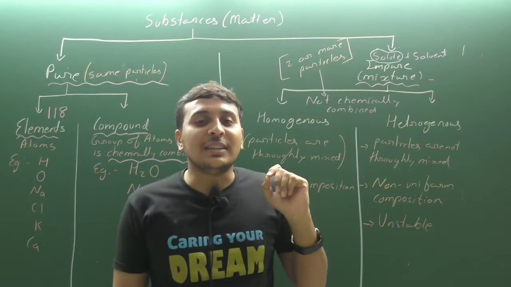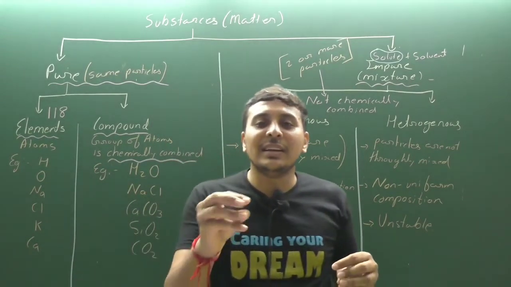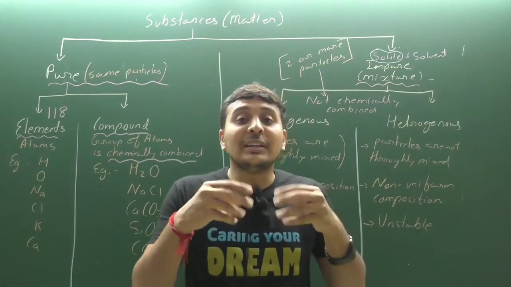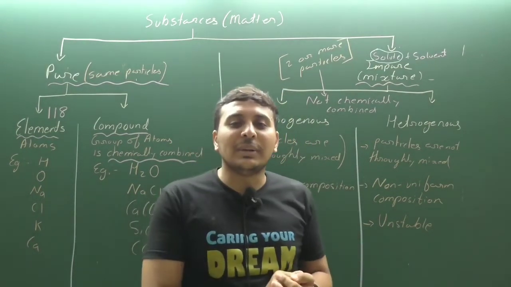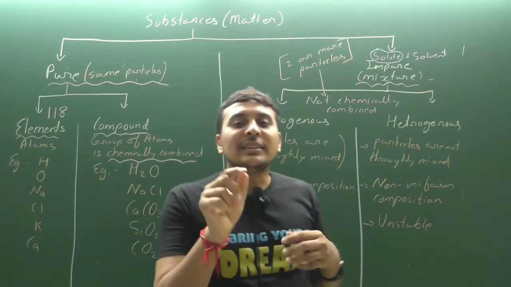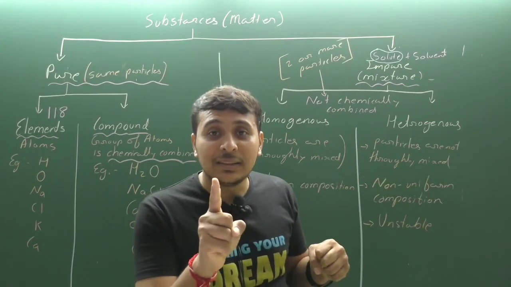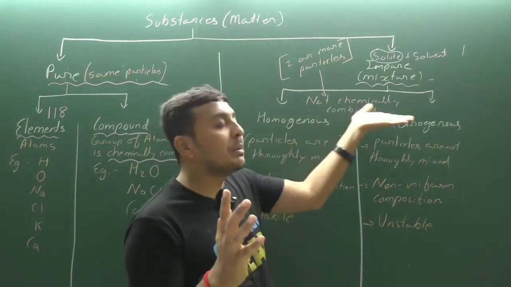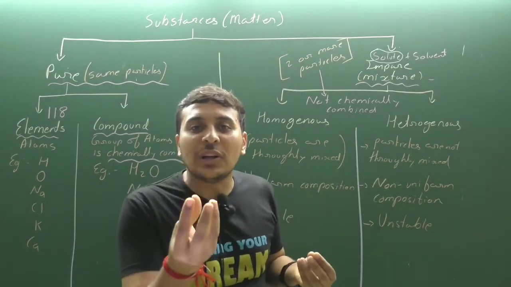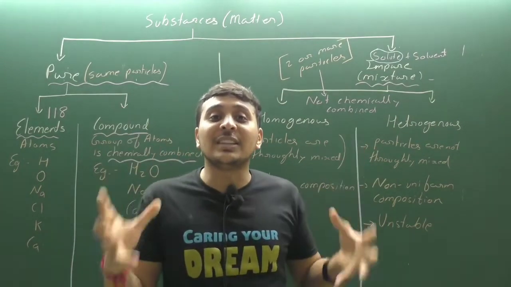Now if we taste it, I don't know how to make lemon juice, and for the first time I have added too much salt, so the lemonade is so salty that you can't drink it. Then what will you say, beta? That sir, this lemon juice is salty. But as we see the whole mixture, salt is a solute. What is the solvent in that mixture? Water. Water was in the largest quantity.